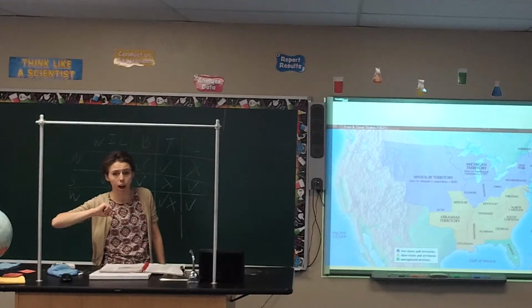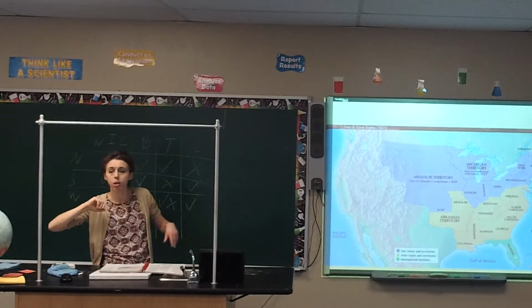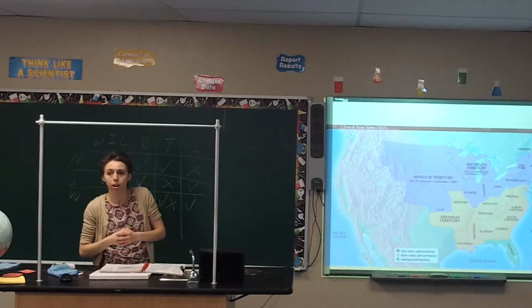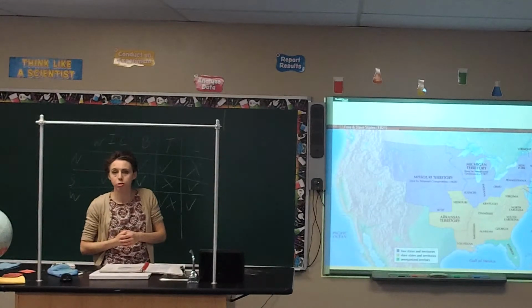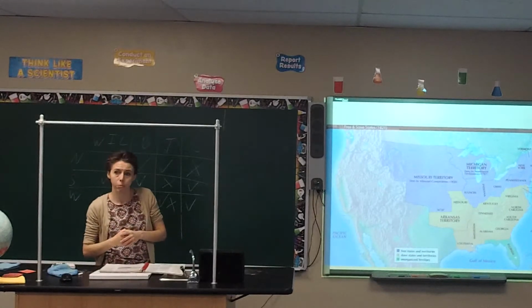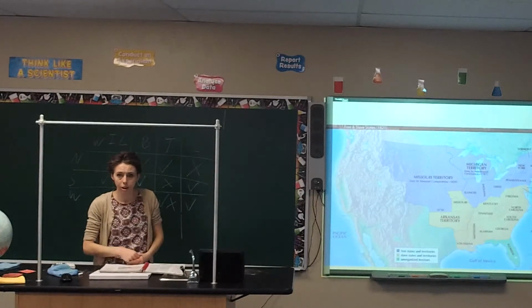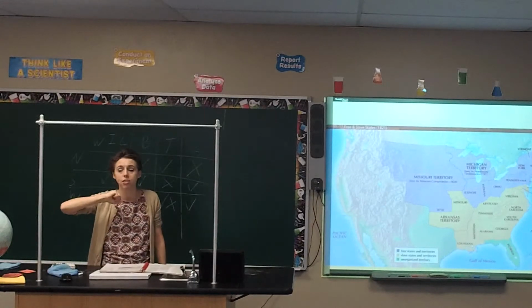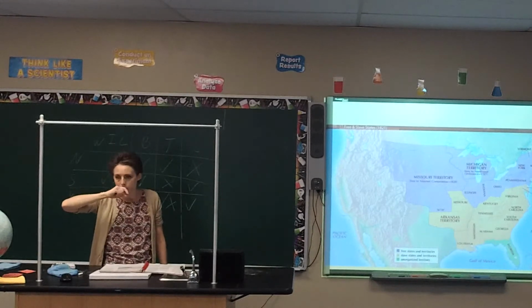Number of states. So how many senators did each state get? 2. Now at this point in time here, there was an equal number of states for slavery and states against slavery. So in order for it to pass in the Senate, the southern states were saying, no, we are not letting this through. We're going to vote against it. Now it has to pass both houses of Congress for a bill to become a law, for an amendment to become a law. So that's how come this amendment wasn't passed in this time period, because the number of states is important, because that determines at least in the Senate if the bill gets passed or not.